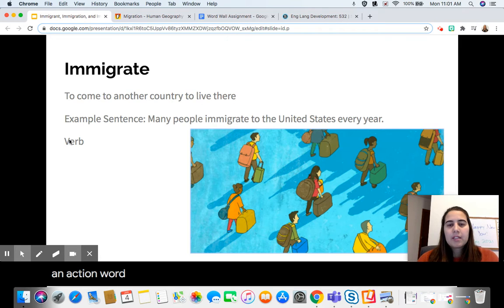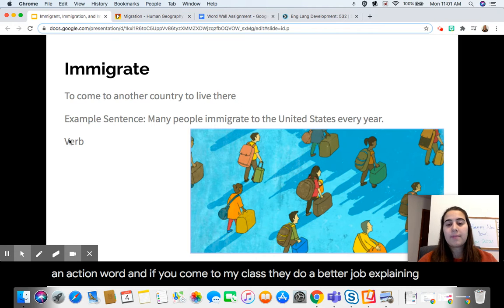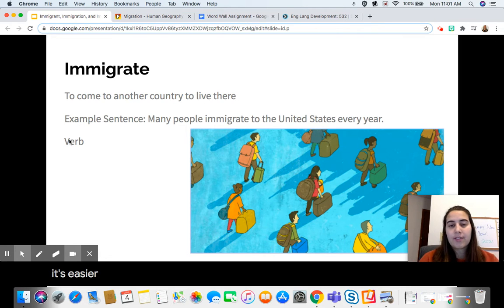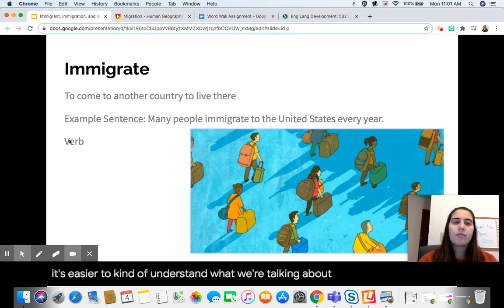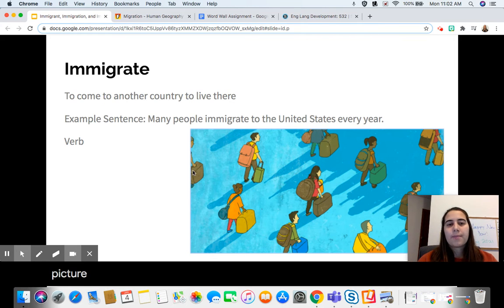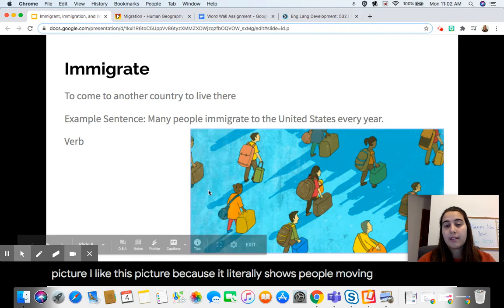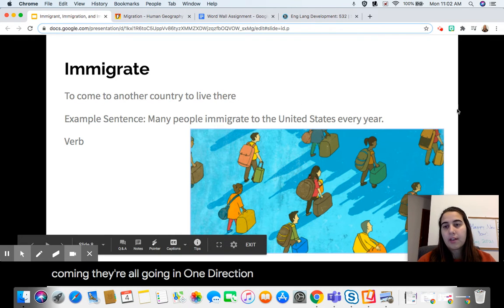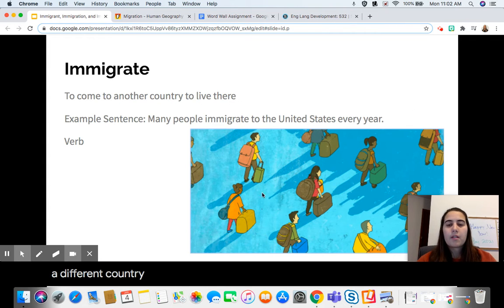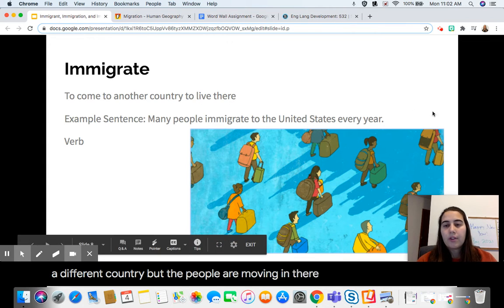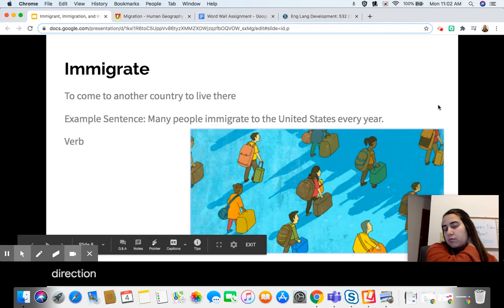And we'll be talking about this more. And if you come to live class, we do a better job at explaining it, so it's easier to kind of understand what we're talking about. But let's take a look at this picture. I like this picture because it literally shows people moving, right? They're coming, they're all going in one direction, maybe to the United States, maybe to a different country. But the people are moving and they're all going in the same direction.